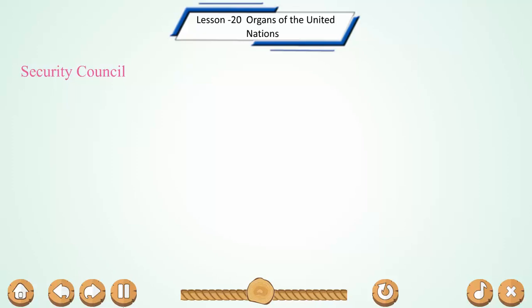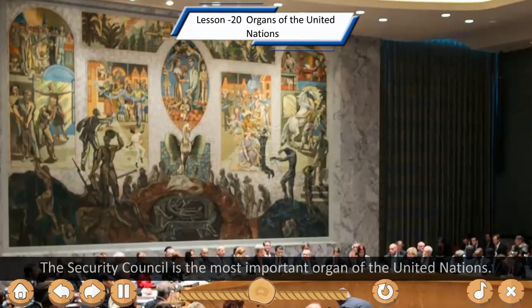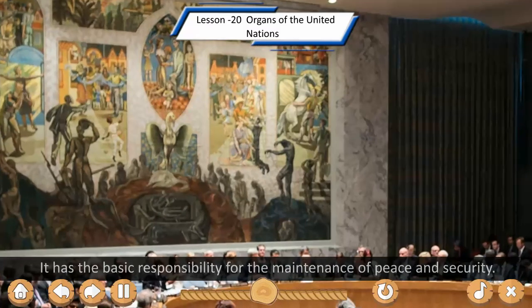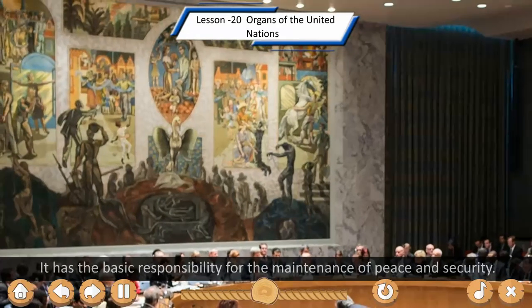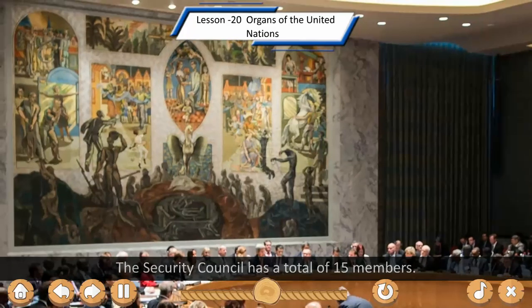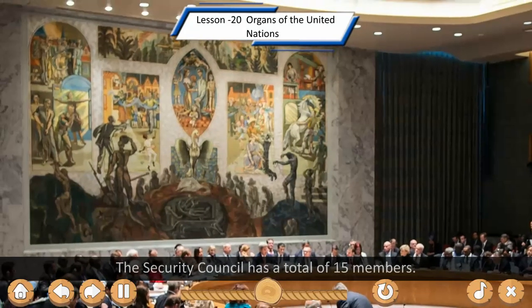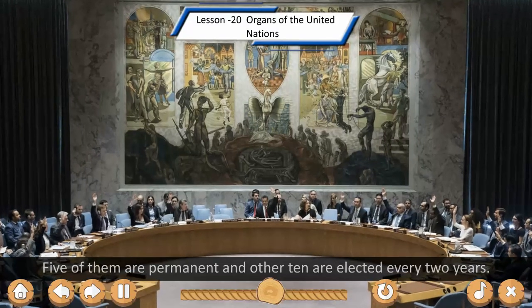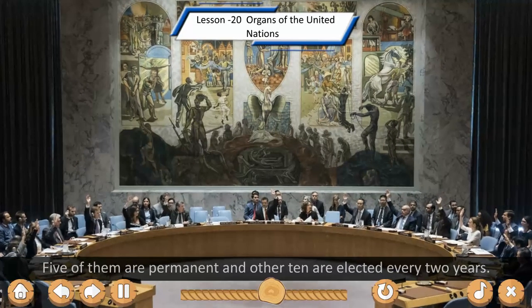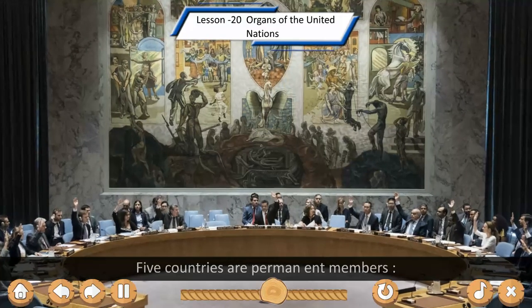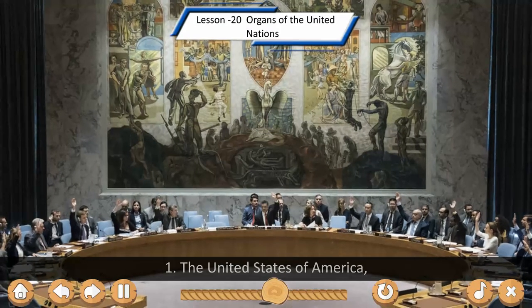Security Council. The Security Council is the most important organ of the United Nations. It has the basic responsibility for the maintenance of peace and security. The Security Council has a total of 15 members. 5 of them are permanent and other 10 are elected every 2 years. 5 countries are permanent members. 1.